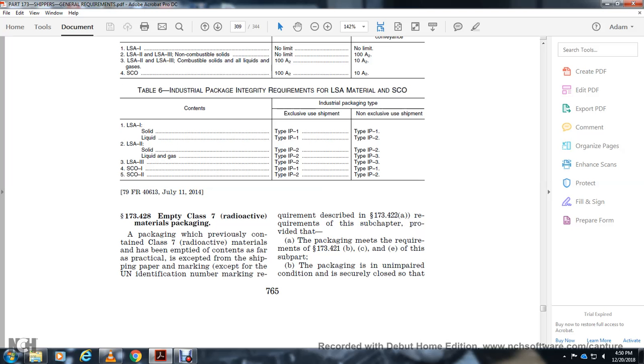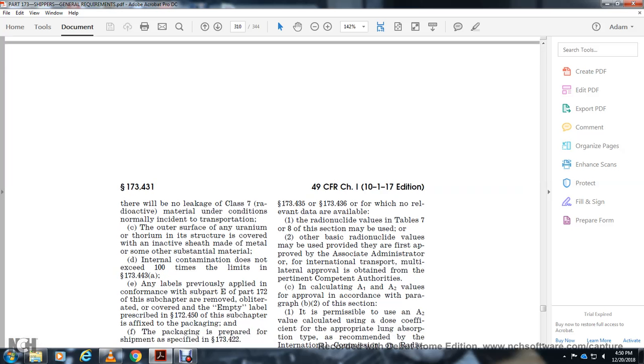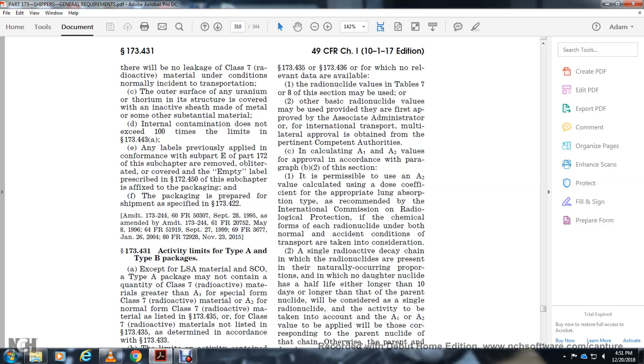The packaging must be closed securely so that there will be no class 7 radioactive material released under normal conditions of transportation. The outer package, to serve uranium, thorium and the structure, is covered with an inactive sheet of metal with the surface of substantial material. The internal contamination does not exceed 100 times the limit of 173.443 and is labeled, or previously labeled, in conformance with subpart E of part 172 of the subchapter, to remove or obliterate the outer label, covered with the empty label prescribed in 172.450 of the subchapter. Empty packaging is prepared and shipped as specified in 173.422 and 173.431.